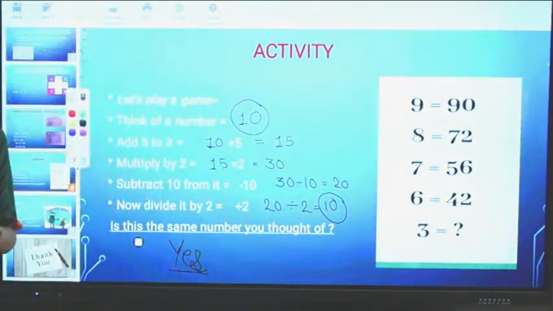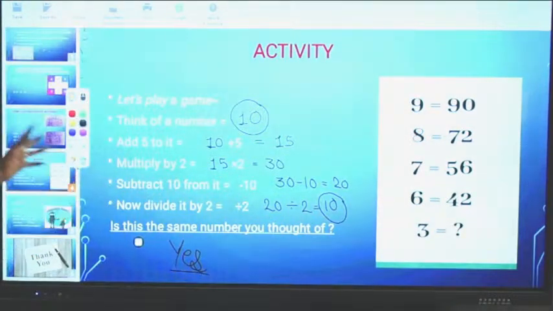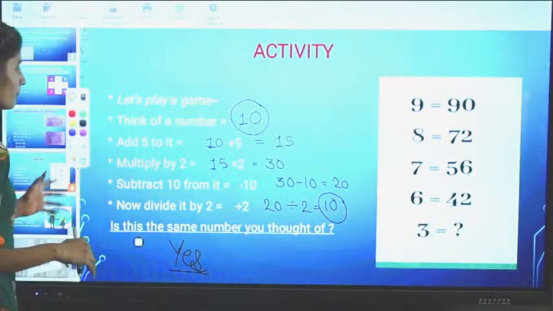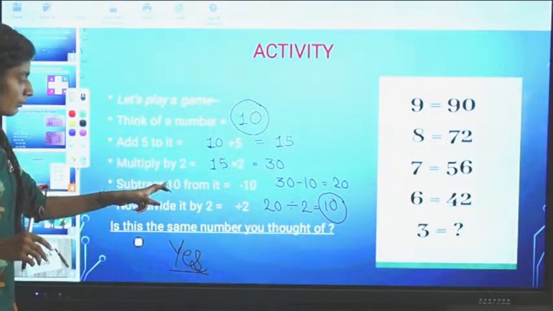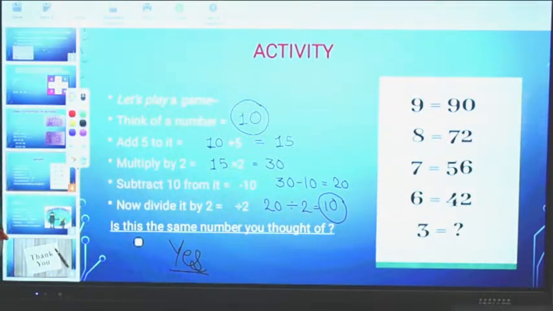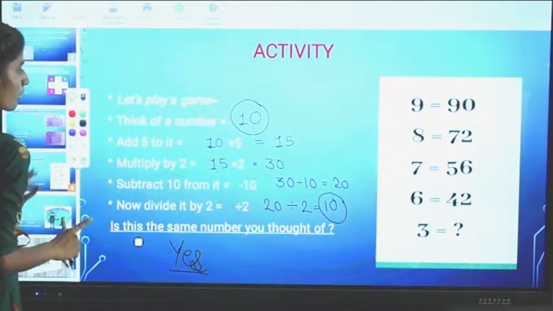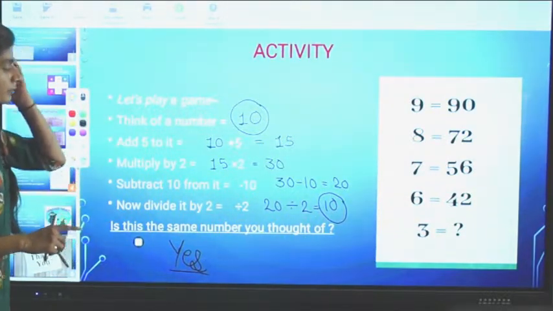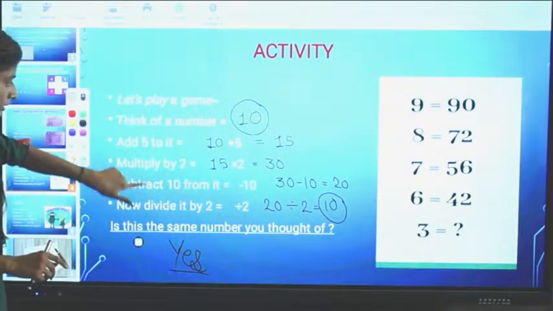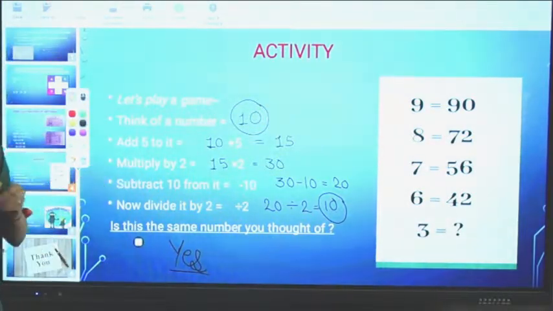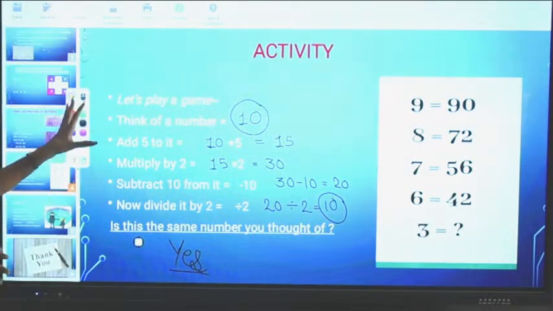Okay. Again, I am telling you, one more example we will take in the next slide. These numbers are determined. Okay. According to us, we cannot add or subtract any number. No. You have to just learn these simple steps. Thereafter you can do the calculation for any number regarding this.